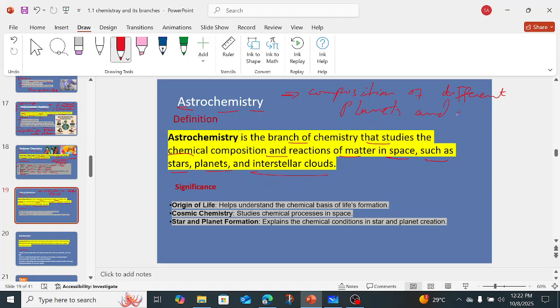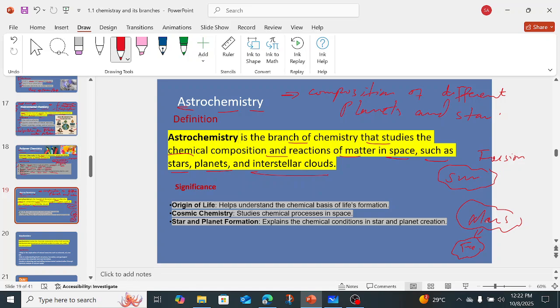and stars. For example, in the sun, the fusion reaction takes place, in which hydrogen is transforming into helium and releases a large amount of energy. Again, for example, Mars. Mars has particles of iron, right? So that is the composition we are going to study.